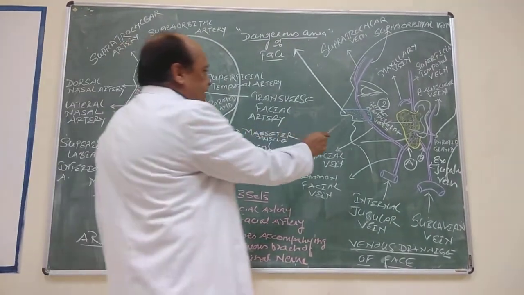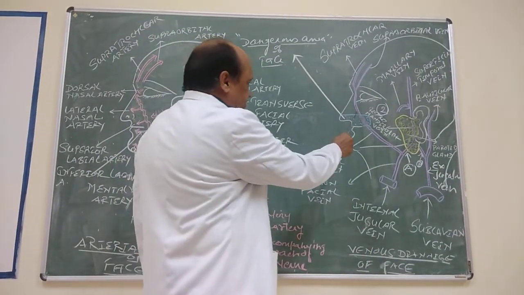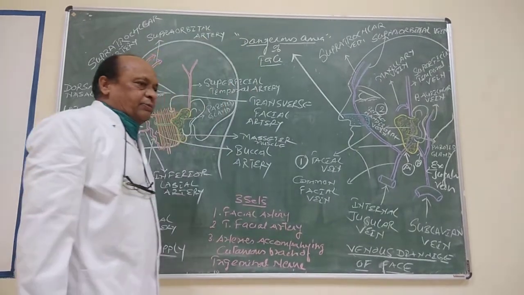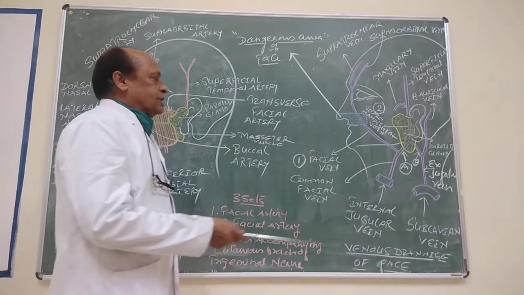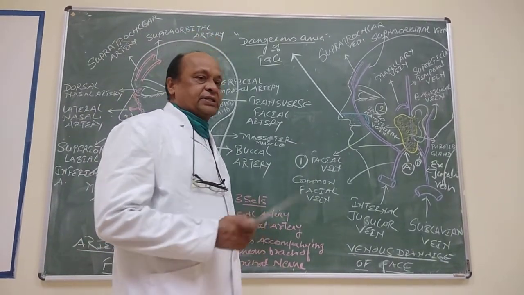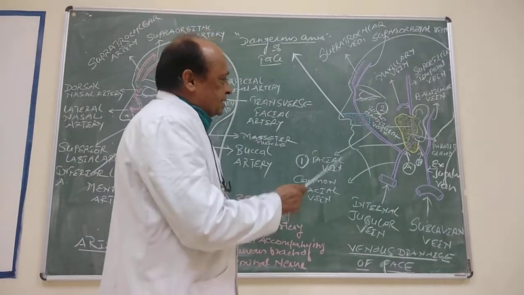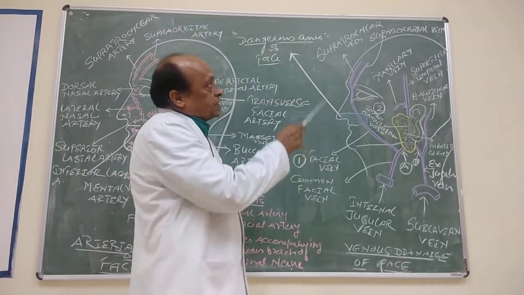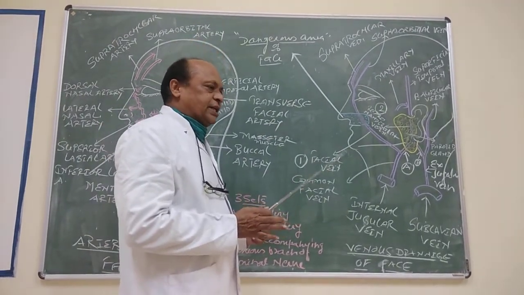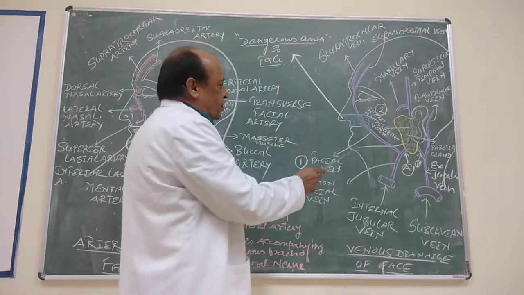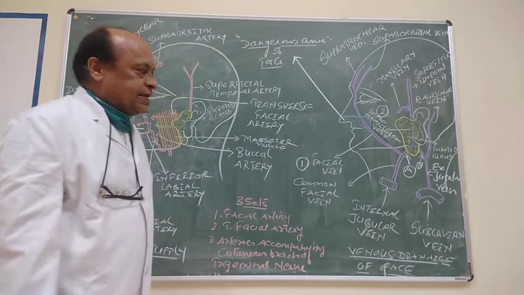This area is designated as the dangerous area because here the facial vein communicates by the deep facial vein to the pterygoid venous plexus. We will discuss details about the pterygoid venous plexus afterwards. The point is that the pterygoid venous plexus communicates to the cavernous sinus, a very important sinus within the cranial cavity, and therefore this area is called the dangerous area.